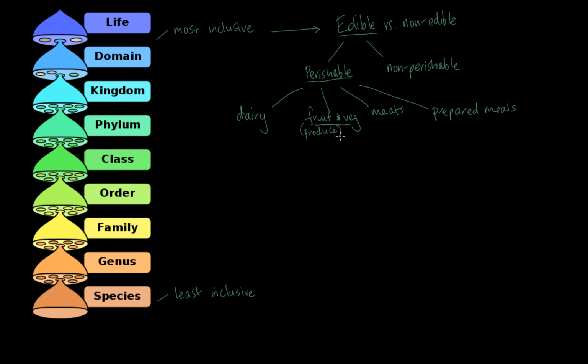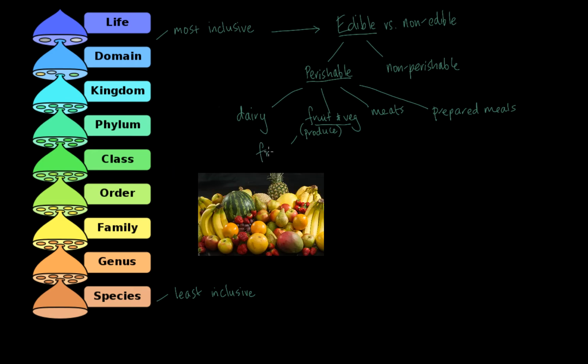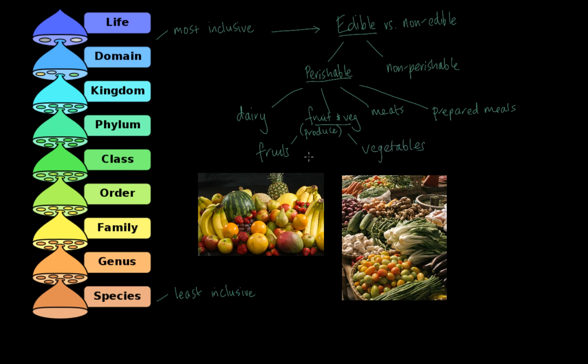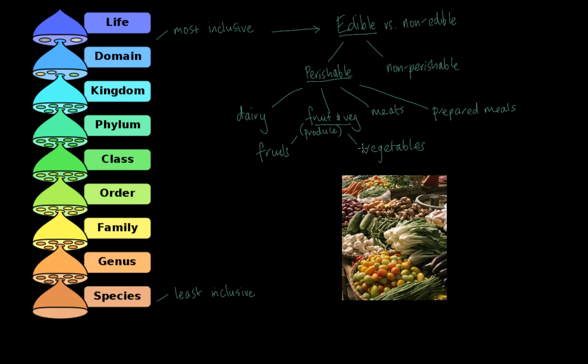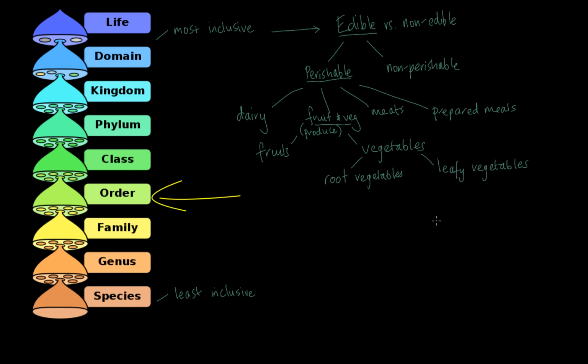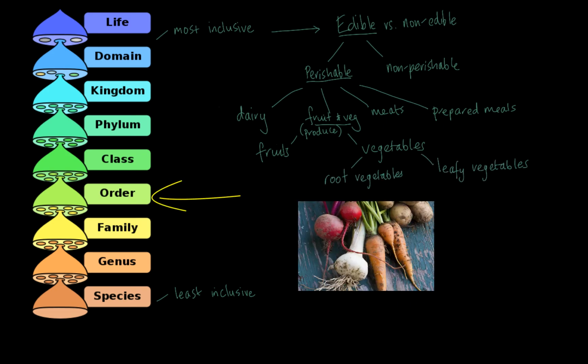Let's go under fruit and veg and look for some big classes of fruits and vegetables. Well, or produce. So, I don't know, why don't we do fruits and vegetables? All right, and keep in mind that many of what we actually call the vegetable is actually a fruit. Let's take vegetables and let's find some nice big orders within vegetables. How about our root vegetables and then our leafy vegetables?